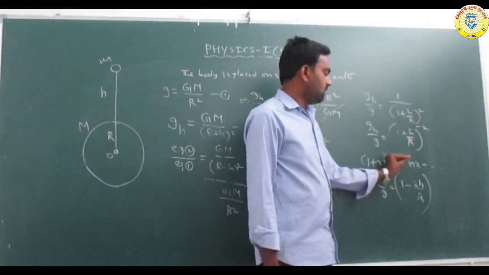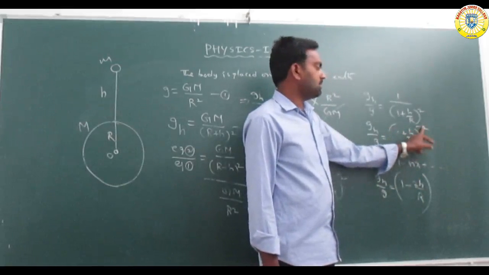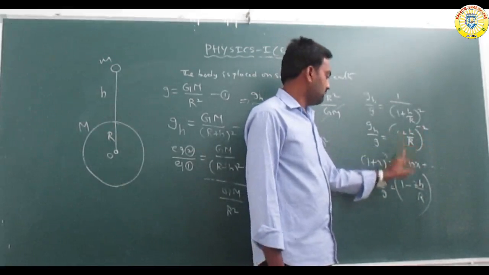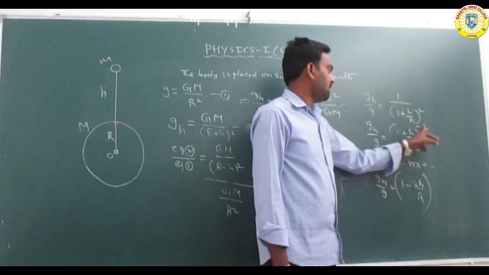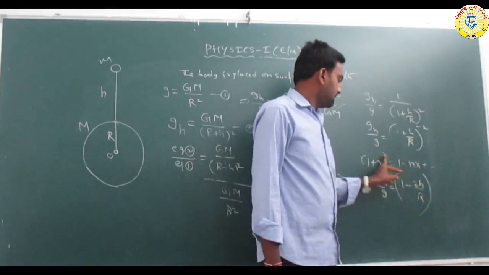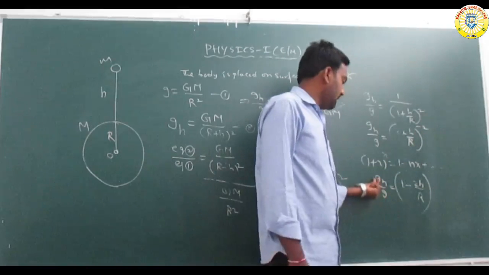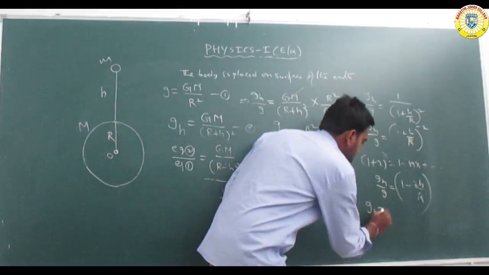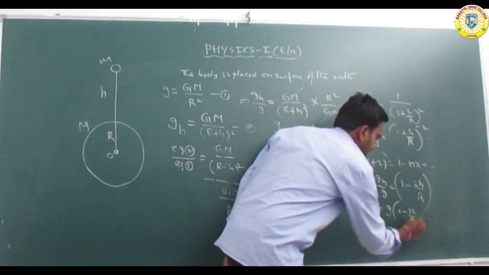Now this formula is applicable here: 1 plus h by r whole to the power of minus 2, where 1 is 1, the power n is minus 2, and x is h by r. So gh is equal to g into 1 minus 2h by r.